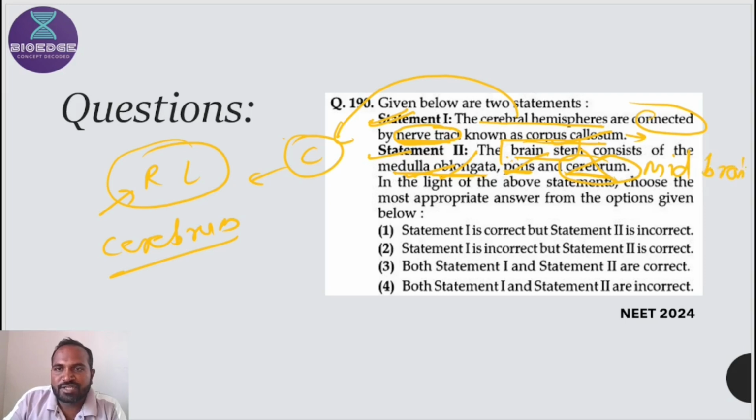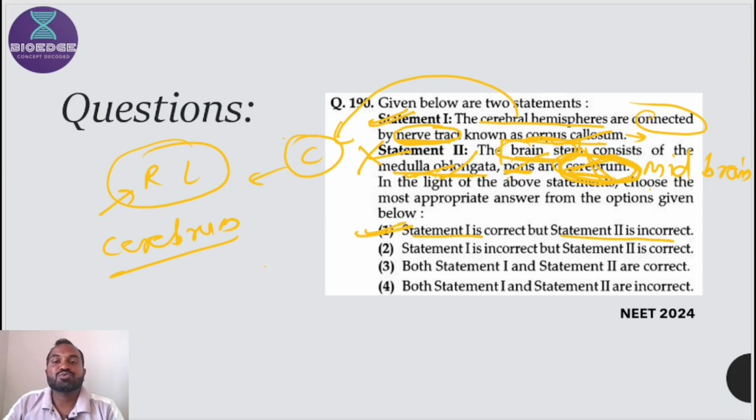So these three parts, midbrain, pons, medulla oblongata form the brainstem, but they have given cerebrum. Cerebrum is part of the forebrain, so it does not involve in the formation of brainstem. That's why the second statement is wrong. So the correct answer is: statement first is correct, but statement second is incorrect. So first option is the correct option.